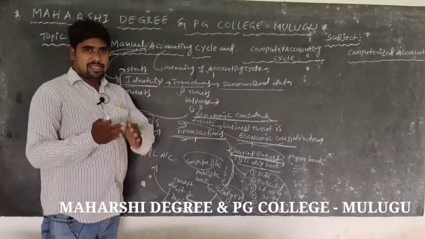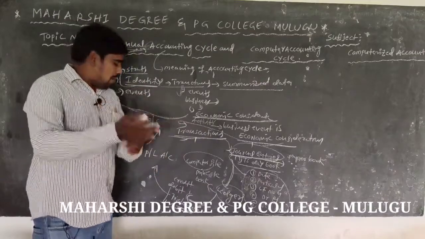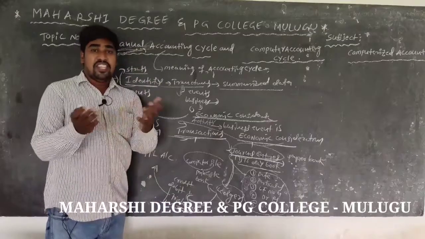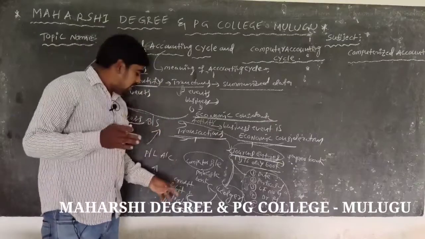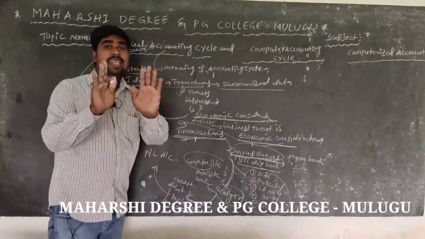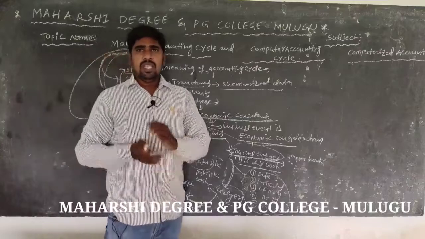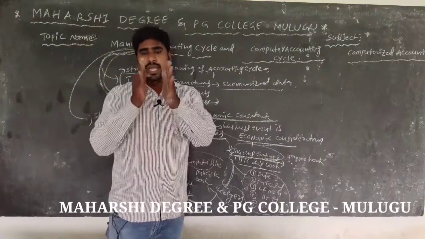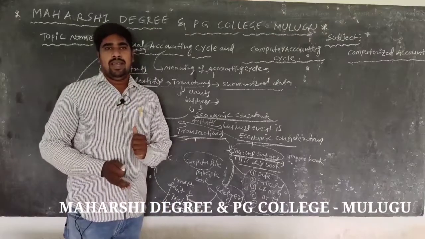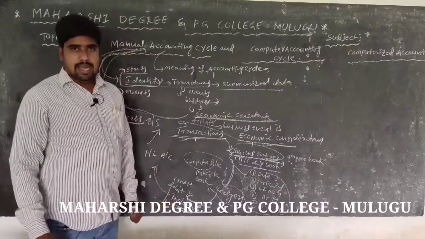So trial balance is the equal debit and equal credit amount column, and trial balance is a statement. This trial balance is a statement, not a book, only a statement. Trial balance is used to find out the mathematical, arithmetical accuracy.